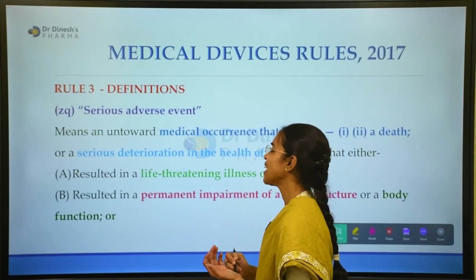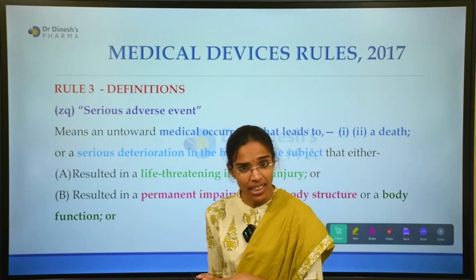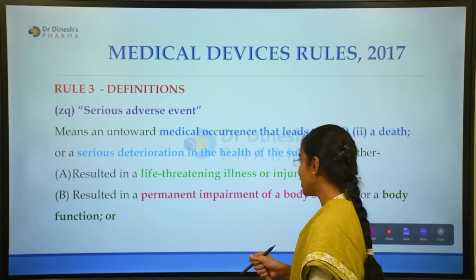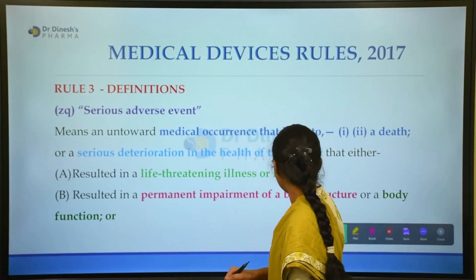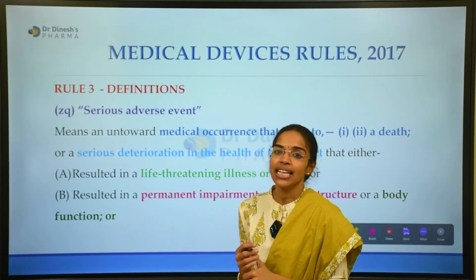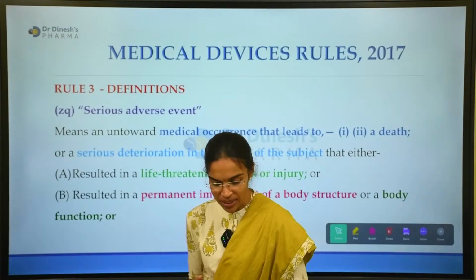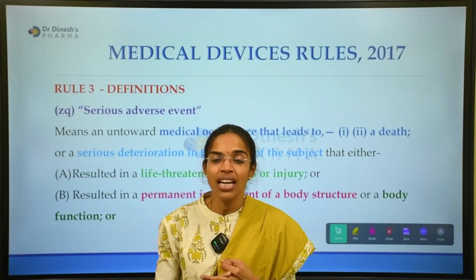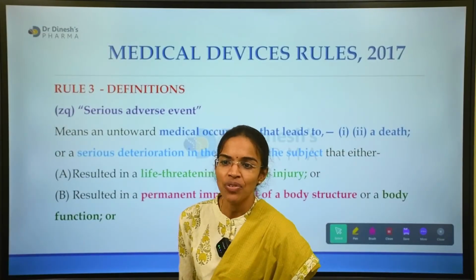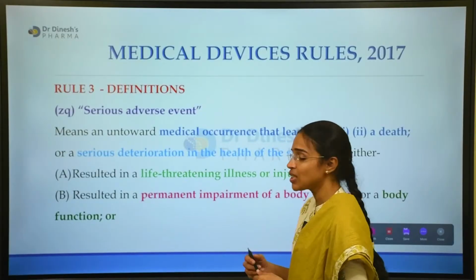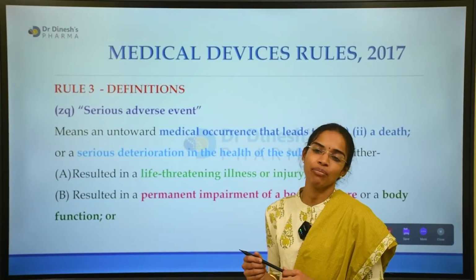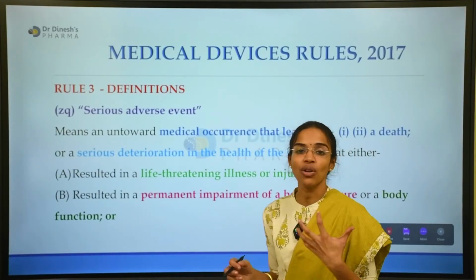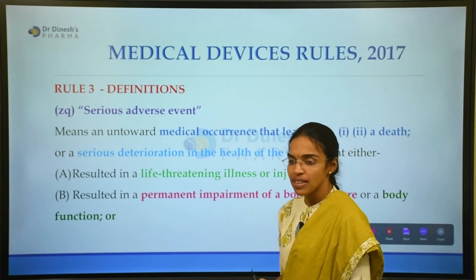What is a serious adverse event? Very, very important. A serious adverse event is any untoward medical occurrence that leads to death or serious deterioration in health of a subject. There are different kinds of adverse events: adverse reaction, adverse drug reaction, adverse event, serious adverse event. So what can be considered a serious adverse event? An untoward medical occurrence that leads to death or serious deterioration of health of the subject.